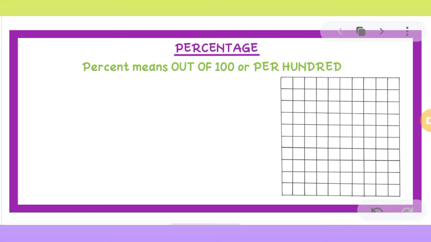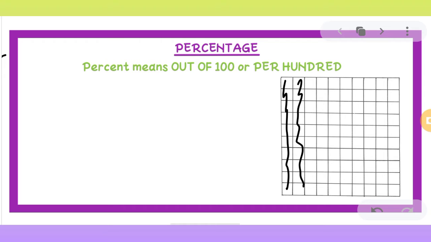Hello kids, our today's topic is percentage. Percent means out of 100 or per 100. Anything that we count out of 100 can be represented as percentage. For example, if you have 100 boxes here, and we color 20 boxes, 10 this and 10 this.